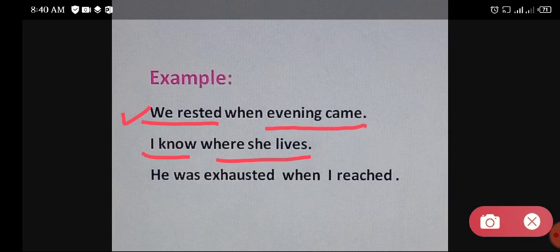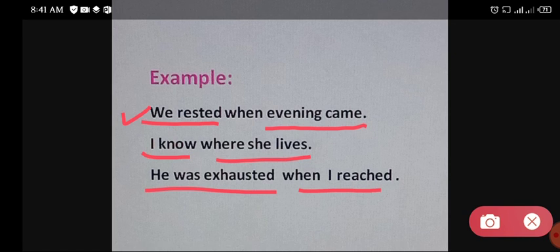Second is: he was exhausted when I reached. He was exhausted when I reached. He was exhausted is the independent or main clause and when I reached is the dependent or subordinate clause.